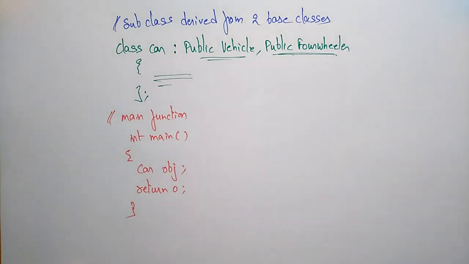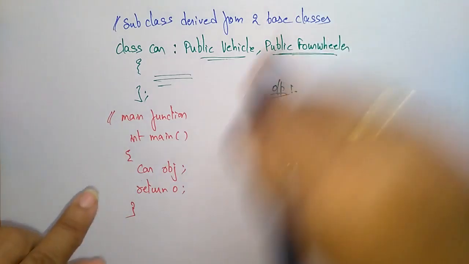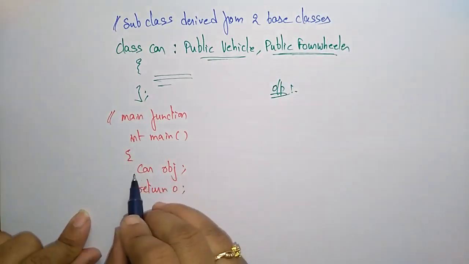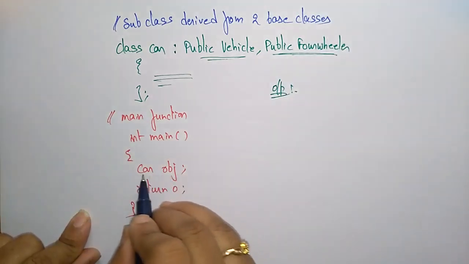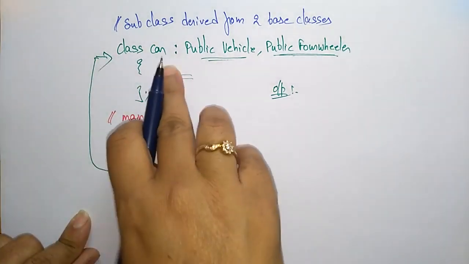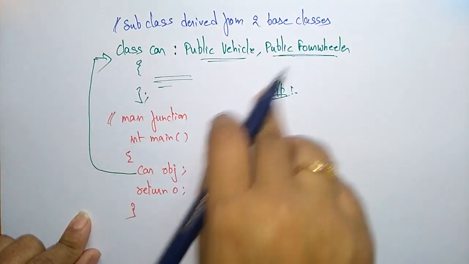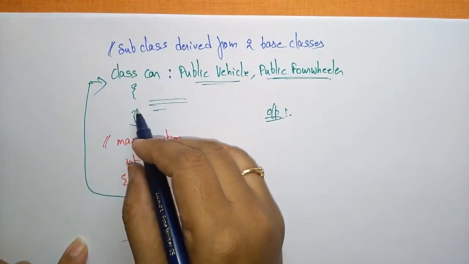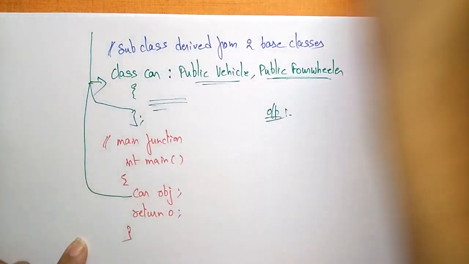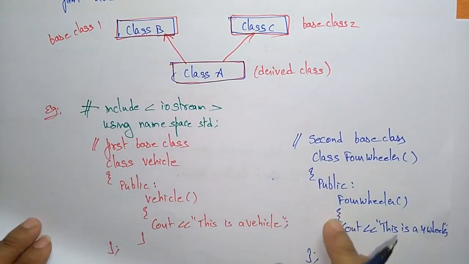So what will be the output here? Car is the class name, obj is the object, and it comes to here. Now Car is the subclass and these are the base classes. This class Car inherits the properties of both Vehicle and FourWheeler.